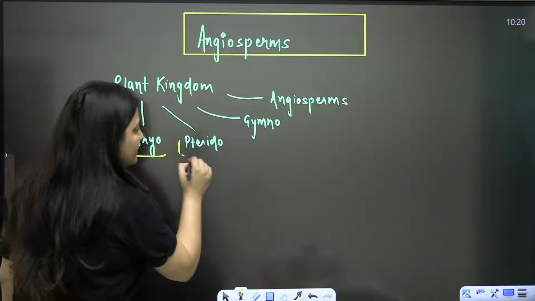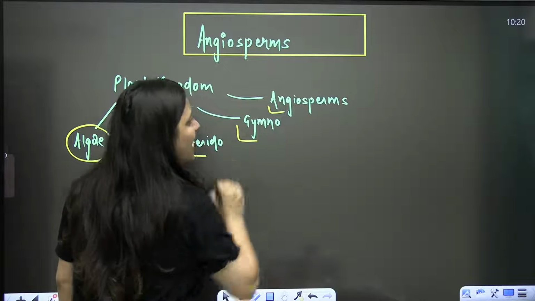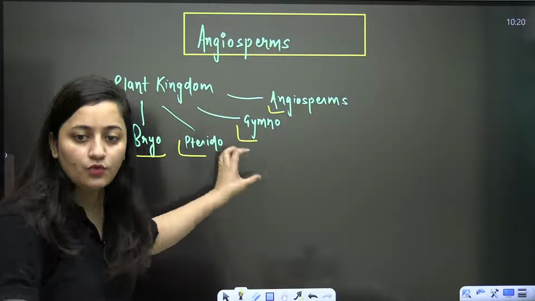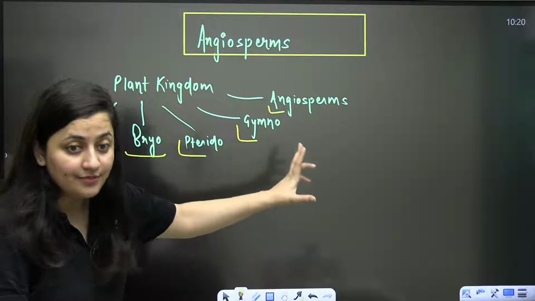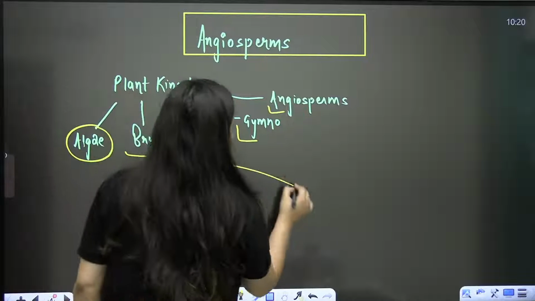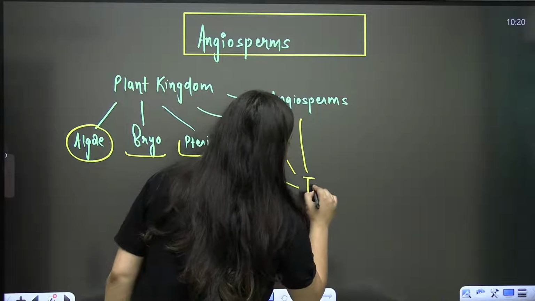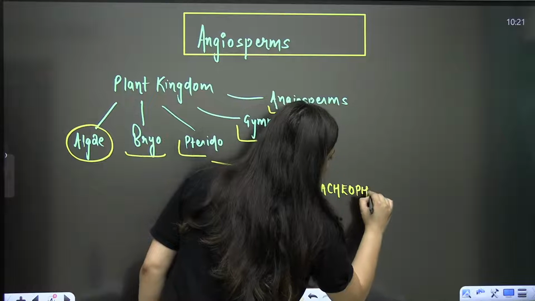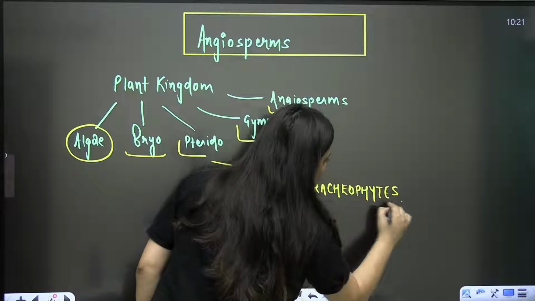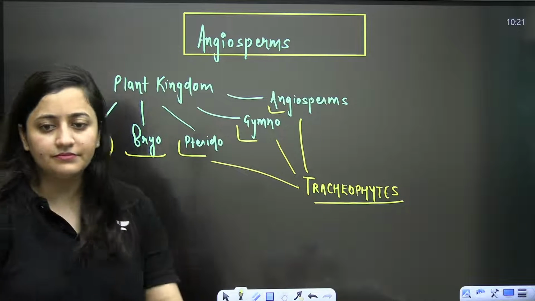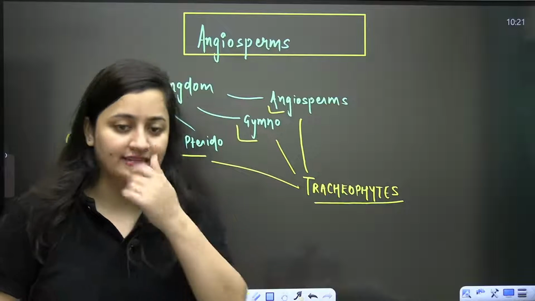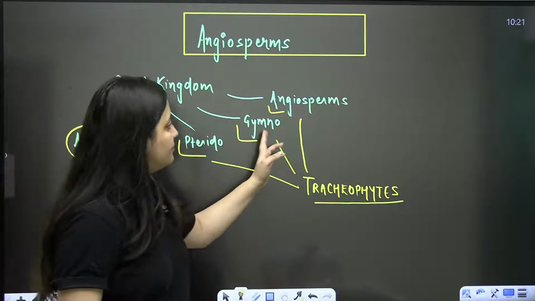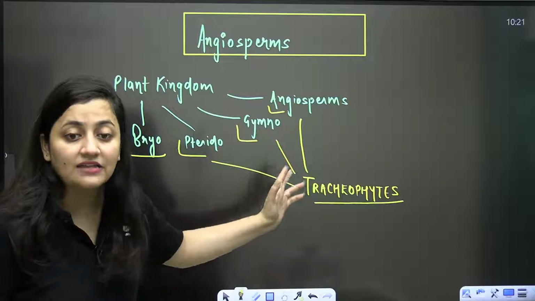Now, when you talk about the pteridophytes, the gymnosperms, and the angiosperms, do you know they are the tracheophytes? For them, we use the word tracheophytes. And do you know the meaning of the word tracheophytes? Pteridophytes, gymnosperms, angiosperms, they are the tracheophytes.